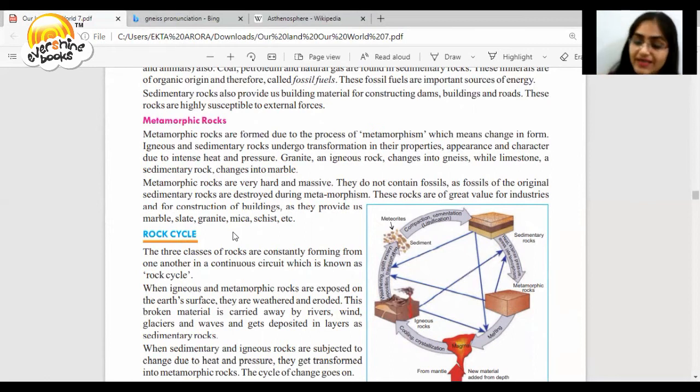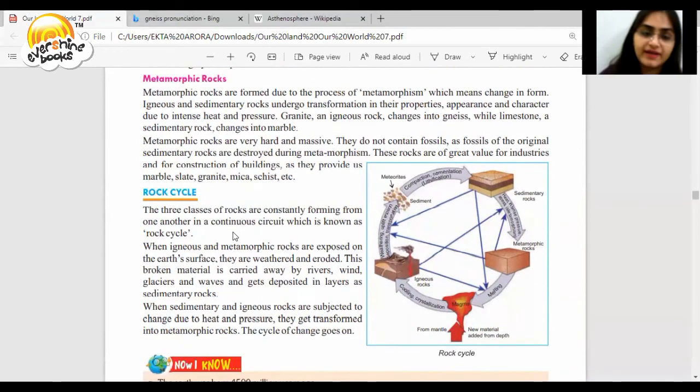Now, the last topic is rock cycle. What is rock cycle? The three classes of rocks are constantly forming from one another in a continuous circuit, which is known as rock cycle. It has been given here. Go through this. When igneous and metamorphic rocks are exposed on the Earth's surface, they are weathered and eroded. This broken material is carried away by the rivers, wind, glaciers, waves, and gets deposited in layers as sedimentary rocks.